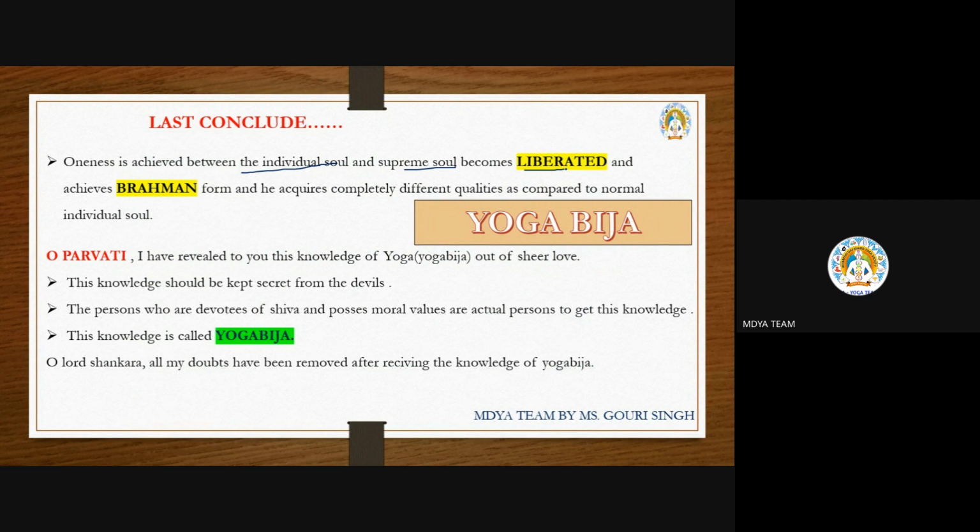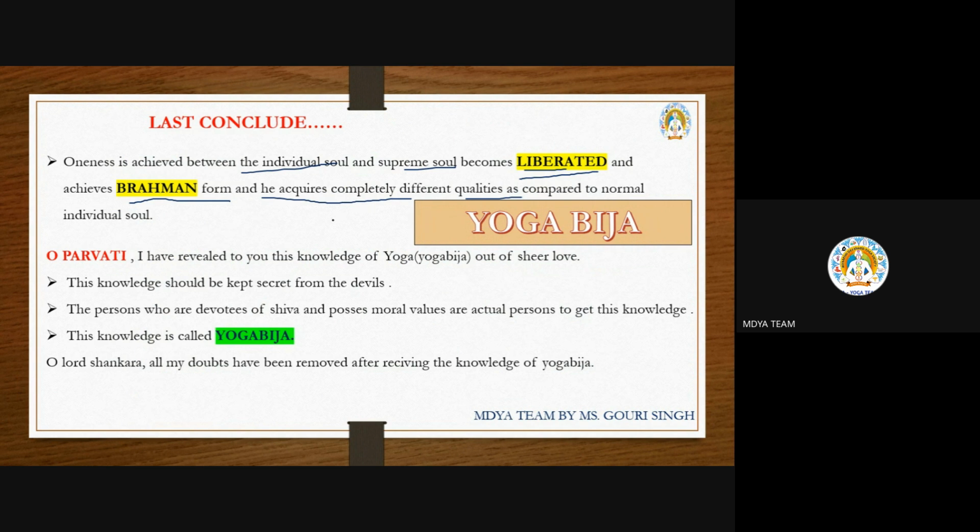The duality of mind is removed, and oneness is present. That is called a liberated soul, and that person achieves the Brahman form. He acquires completely different qualities compared to a normal individual soul. How he thinks and how a normal person looks, everything is changed for that yogi or sadhak.